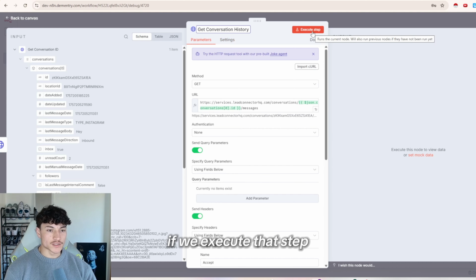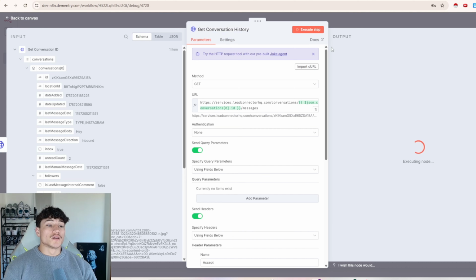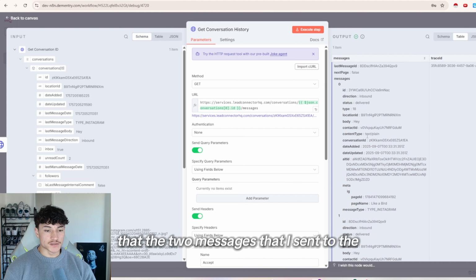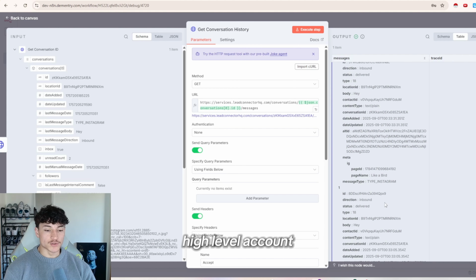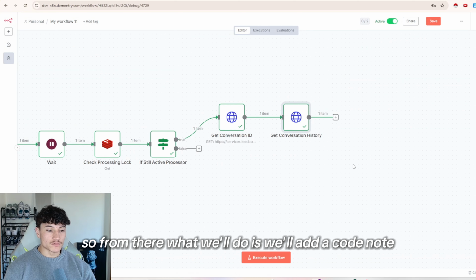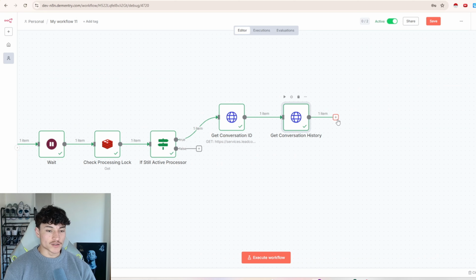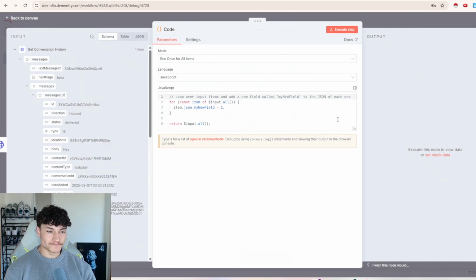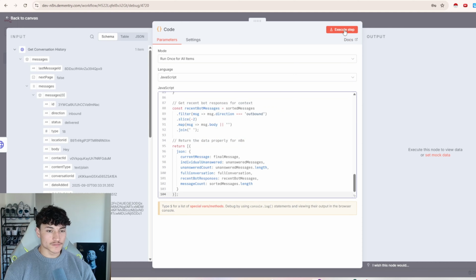Get conversation. So if we execute that step, you can see that the 2 messages that I sent to the high level account or to the Instagram account was hey, and then I sent another message which was hey. So from there, what we'll do is we'll add a code node. So go code. So I'll just paste in the code.